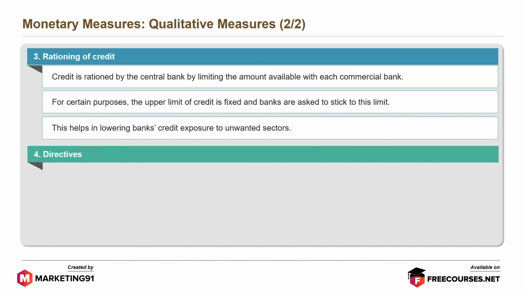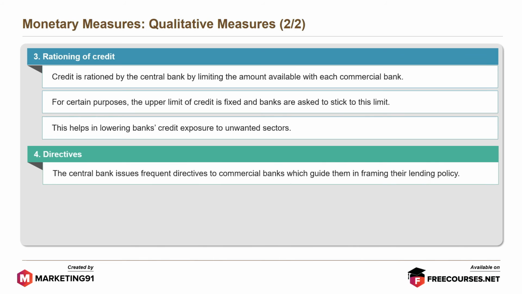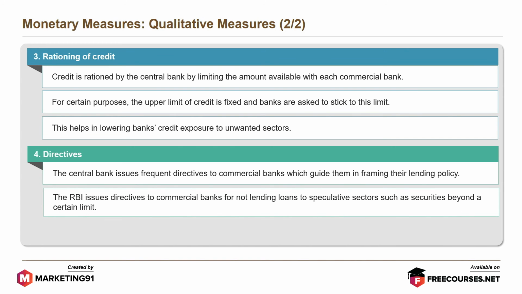The last measure is directives. The central bank issues frequent directives to commercial banks which guide them in framing their lending policy. The RBI issues directives to commercial banks for not lending loans to speculative sectors such as securities beyond a certain limit.